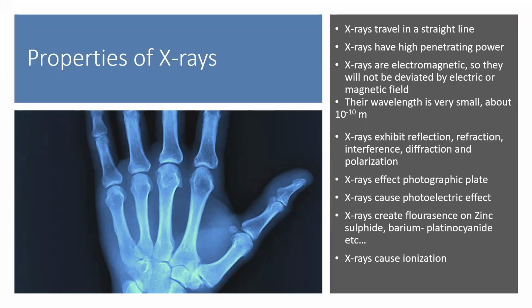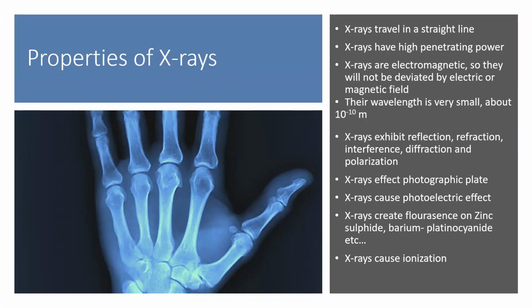So X-rays are electromagnetic, so it is neutral. It is neither positive nor negative, so it will not be deviated by electric or magnetic field, and their wavelength is very small, which means its frequency will be very high. So their wavelength is very small, about 10 raised to minus 10 meter. What do you call 10 raised to minus 10 meter? There is a name for this length. Angstrom. Yeah, Angstrom. So the wavelength of X-rays will be a few Angstrom, and that is very small, so its frequency will be very high.